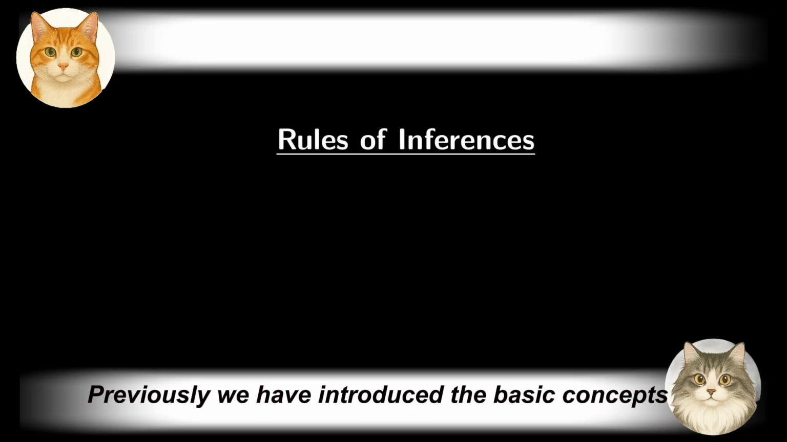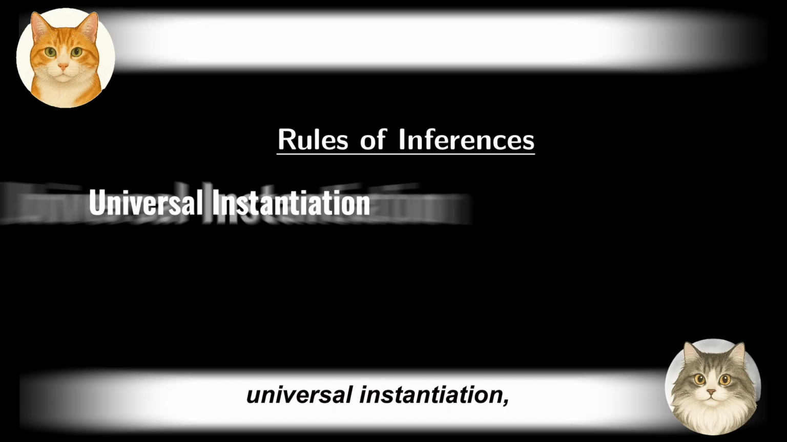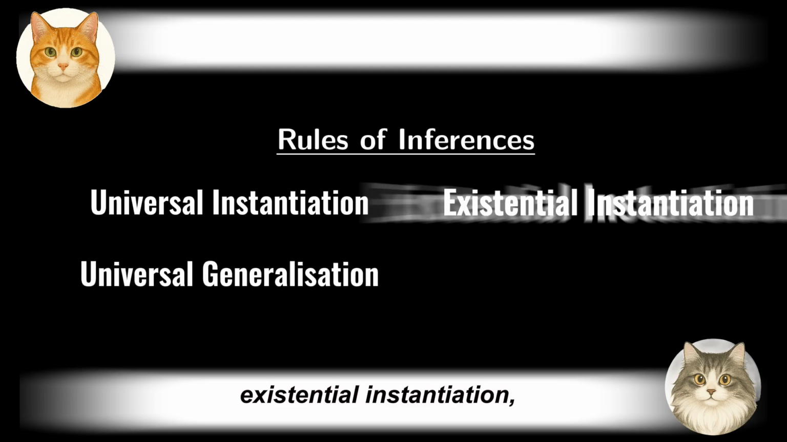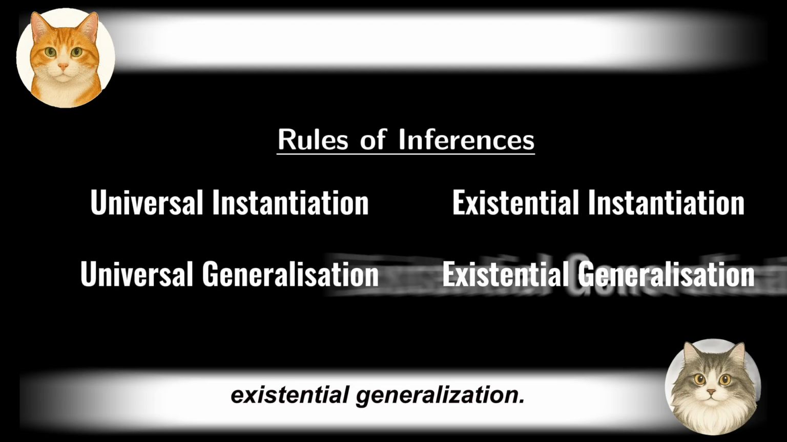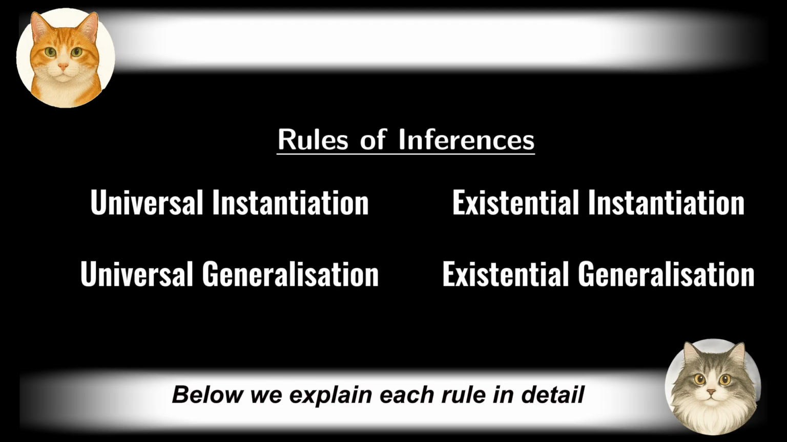Previously, we have introduced the basic concepts for the quantifiers, both their syntax and their semantics. In this section, we discuss the valid rules of inference concerning statements with quantifiers in deduction. There are 4 rules: universal instantiation, universal generalization, existential instantiation, existential generalization. Below, we explain each rule in detail, together with examples.